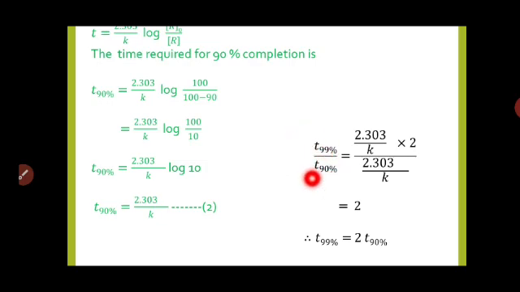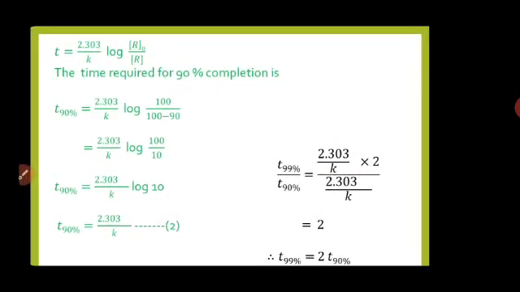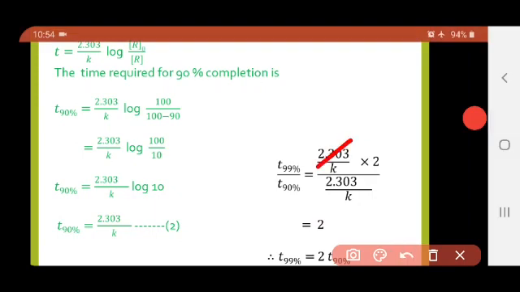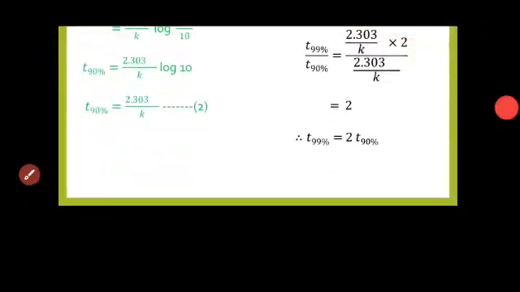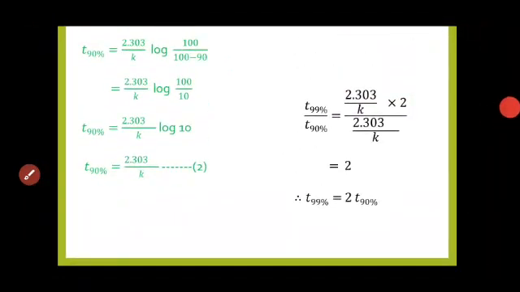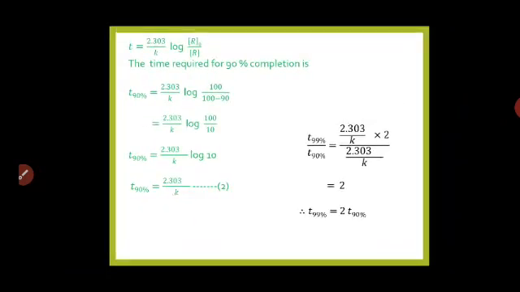When we take the ratio of T of 99% to T of 90%, it will give 2.303 by K into 2 divided by 2.303 by K. This term will get cancelled. What remains is 2, which shows that T 99% is equal to 2 into T 90%.